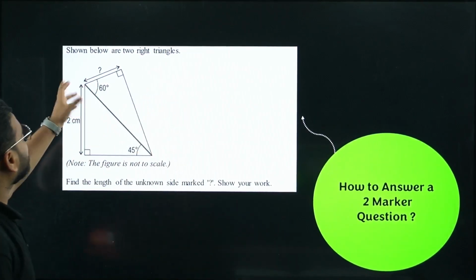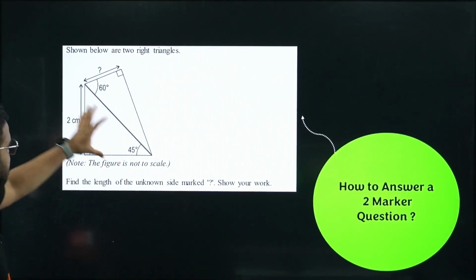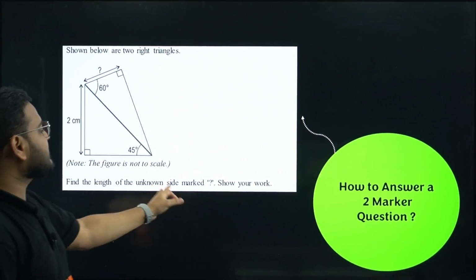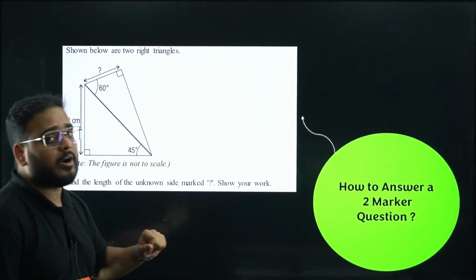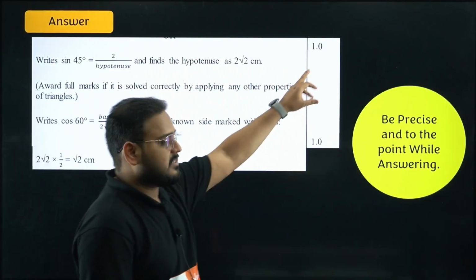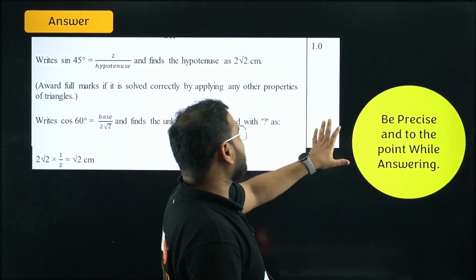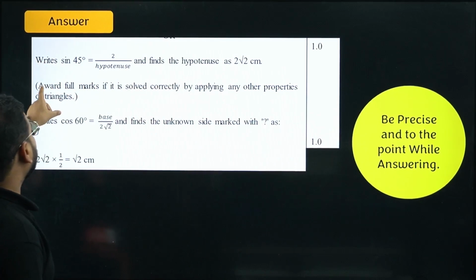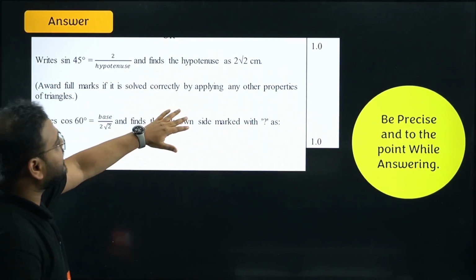Let's say they have given here, shown below are 2 right triangles. Cases are given here. Find the length of the unknown side marked with a question mark. Show your work. Very important. Okay, have a look. What you can do, sir? Select the marking scheme. 1 mark for this, 1 mark for this part.